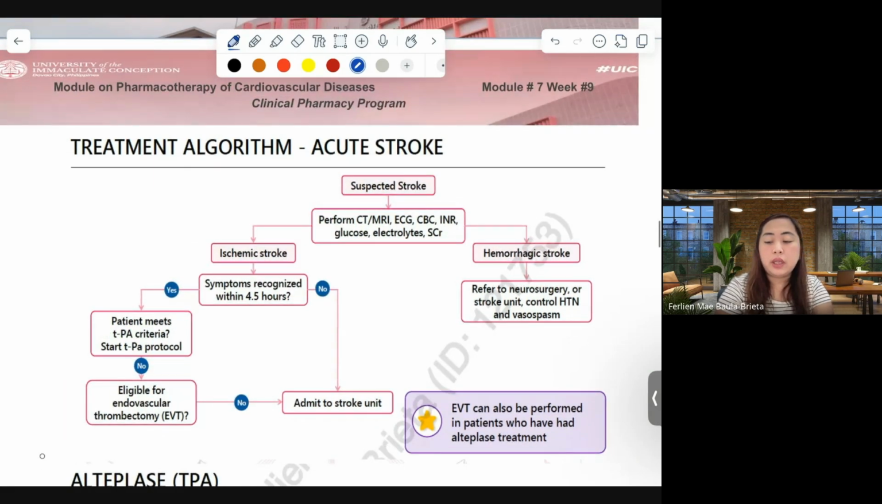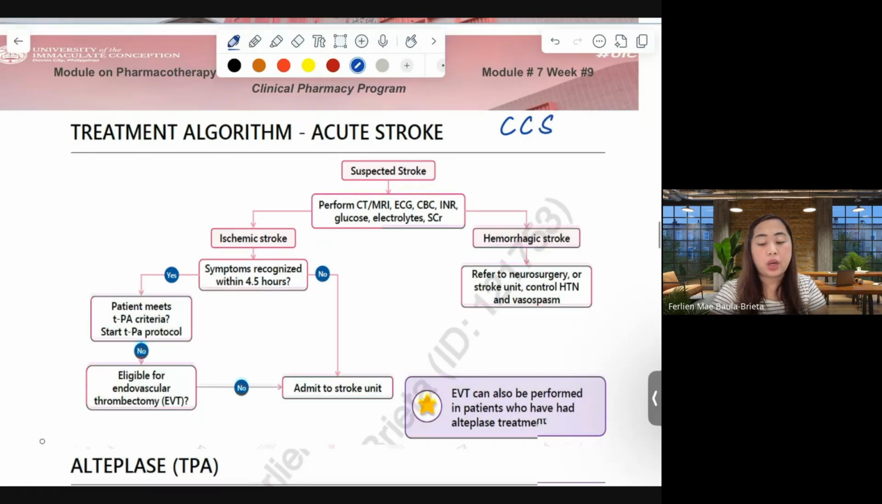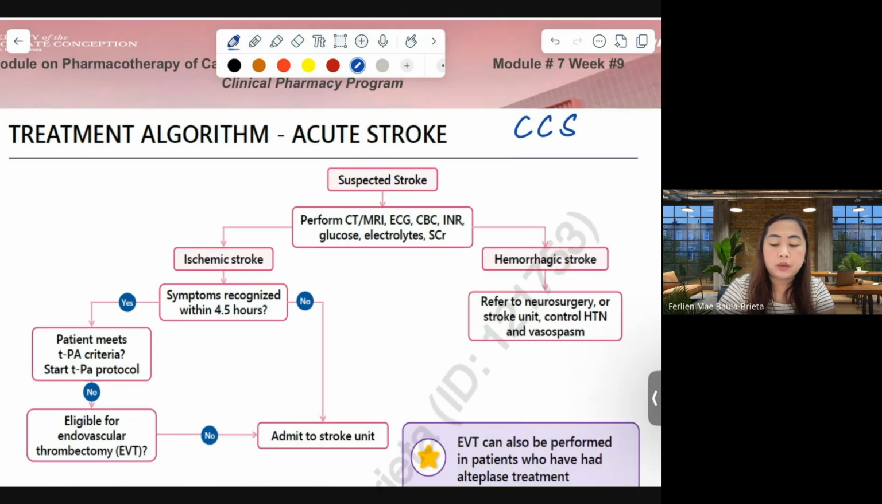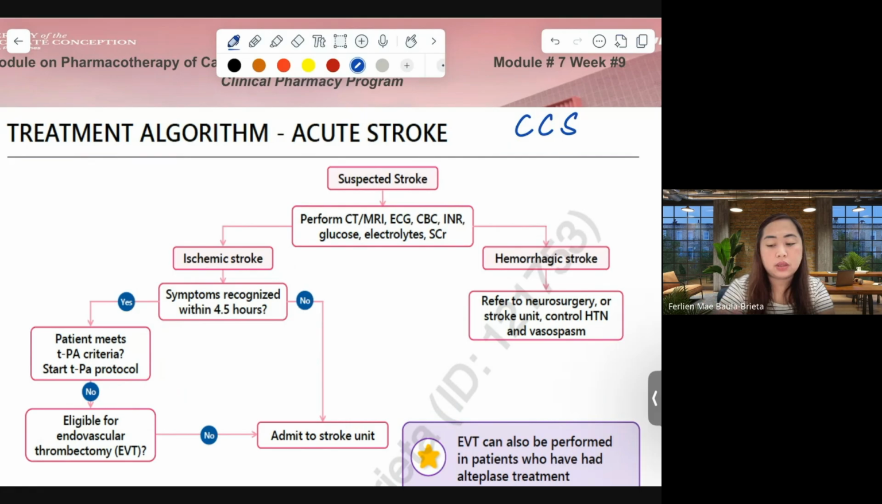For the Canadian Cardiovascular Society, this is the algorithm for acute stroke. If the patient is suspected to have stroke, before anything else, before giving any drug, we have to perform a CT scan or MRI. This will differentiate the events, if it is ischemic stroke or hemorrhagic stroke.